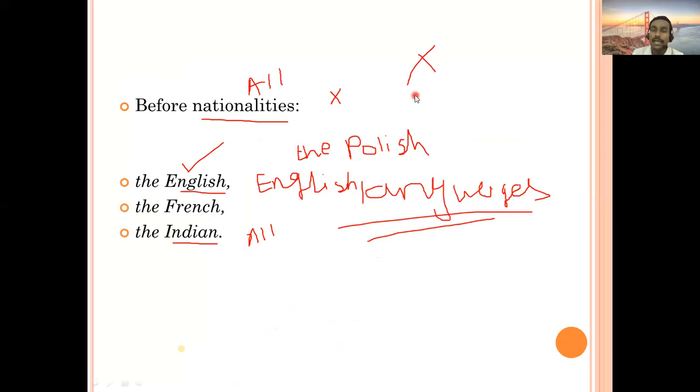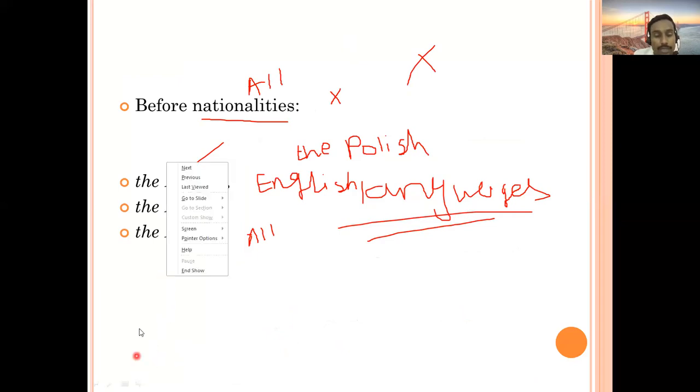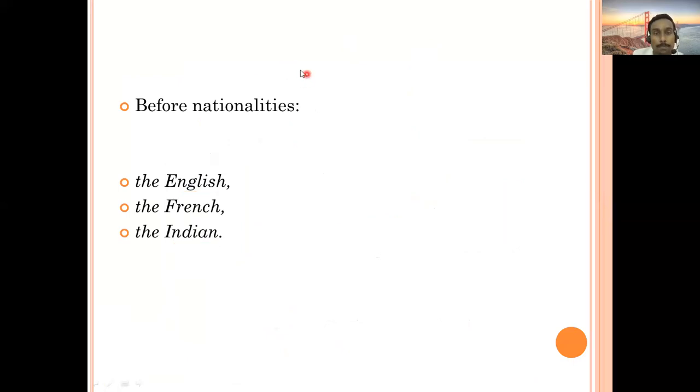I think that here we can add some more points. Before names of directions, you'll come to know that all directions, all main and sub directions together, will take the article the. If it is east, the east. The west. And the south, the north. Southeast, southwest. Northeast, northwest. So all directions will take article the.